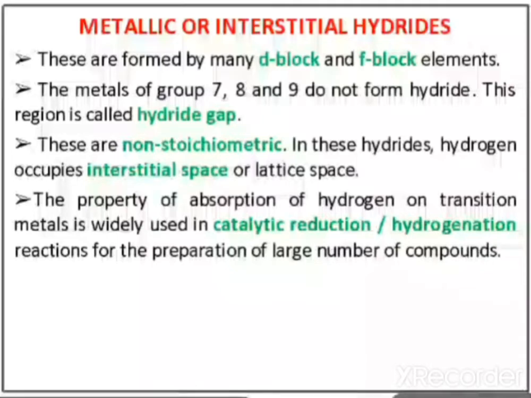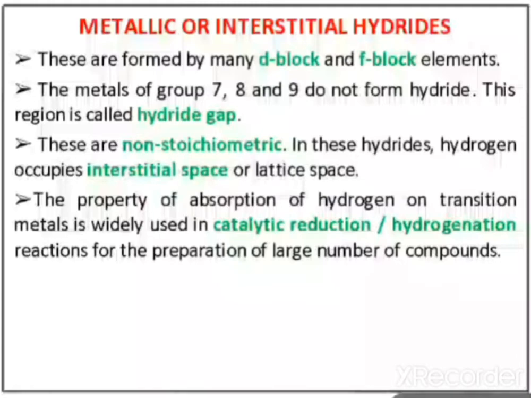The property of absorption. Absorption means there will be no actual bond, it's only an attractive force like hydrogen bond. In hydrides, since hydrogen is trapped in empty space, in interstitial space, there is no bond like covalent bond or ionic bond. So these hydrogen atoms are absorbed by d block elements. This property, the absorption of hydrogen on transition metals, is used in catalytic reduction or hydrogenation for the preparation of a number of compounds.